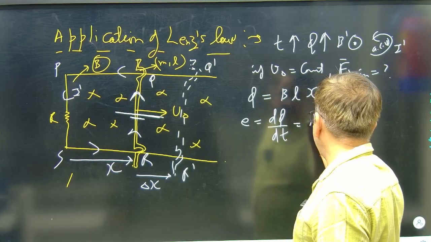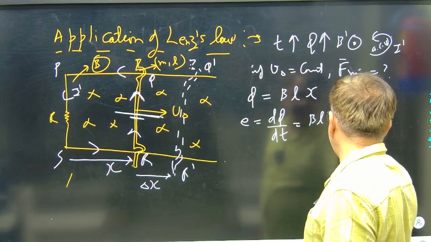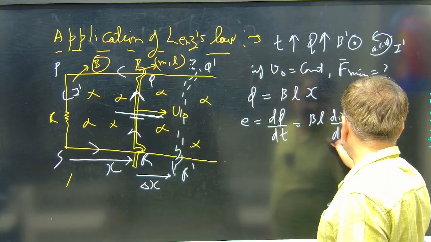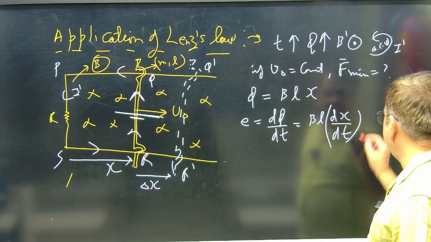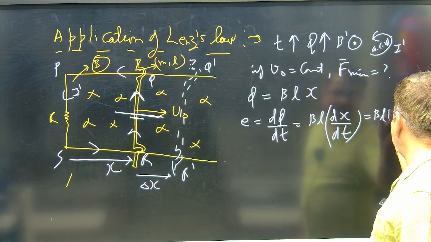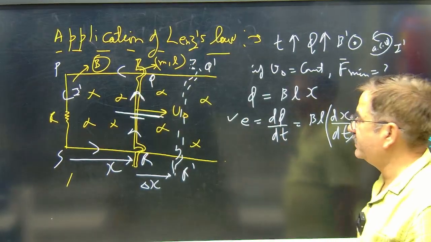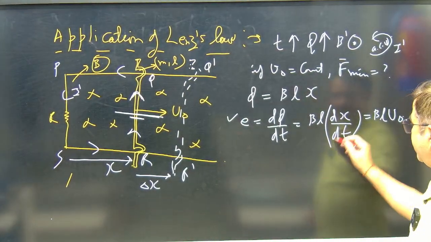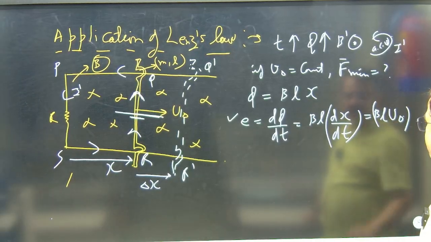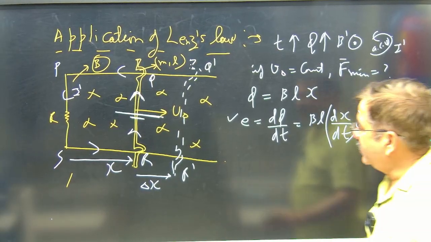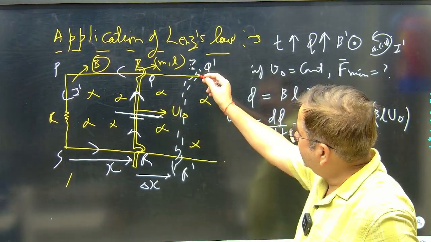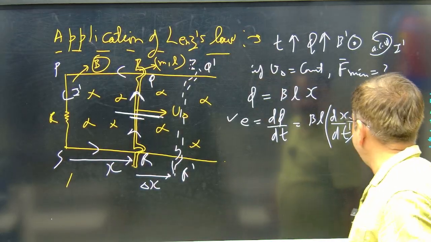If you write it here, it is BL into dx by dt. And here this dx by dt they are writing to be V naught, velocity as a constant. So BL V naught. This velocity of rod is kept constant. This is the induced EMF in the loop. As per Faraday's law, induced EMF is BL into V naught. Correct. Velocity is perpendicular and L is the length of the rod with the mass m.